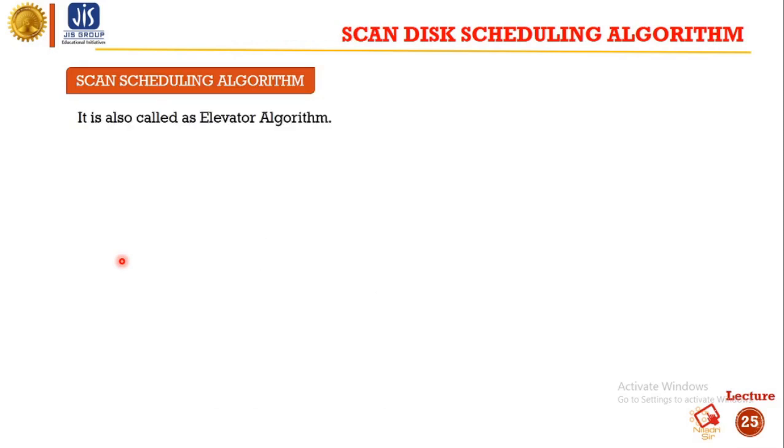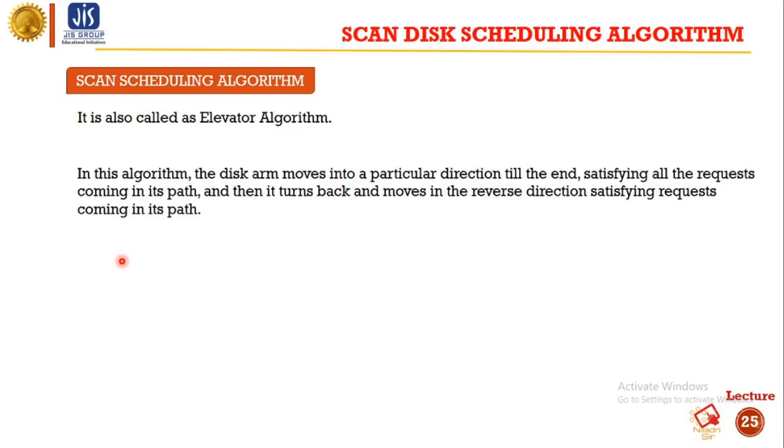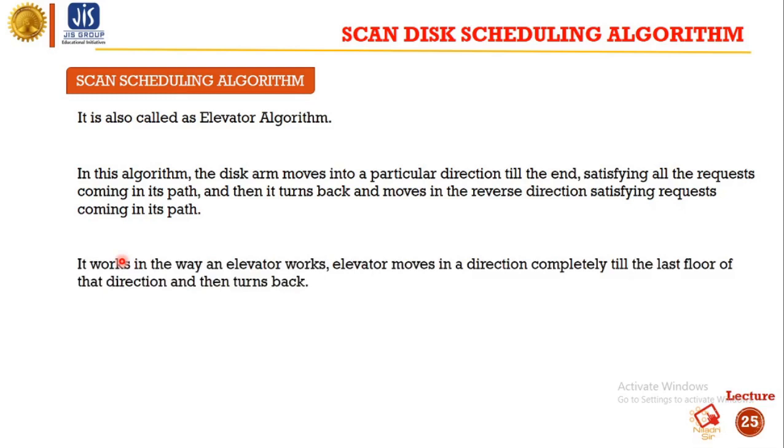In the scan scheduling algorithm, which is also called the elevator algorithm, the disk arm moves in a particular direction till the end, satisfying all the requests coming in its path, and then it turns back and moves in the reverse direction, satisfying requests coming into its path. It works the way an elevator works. An elevator moves in a direction completely till the last floor of that direction and then turns back.